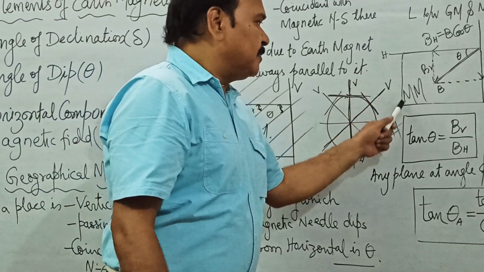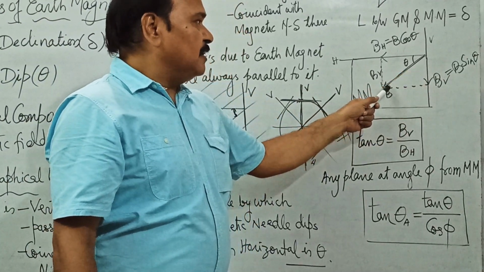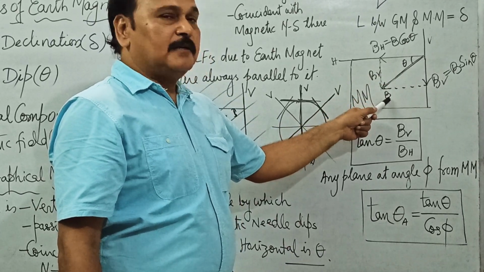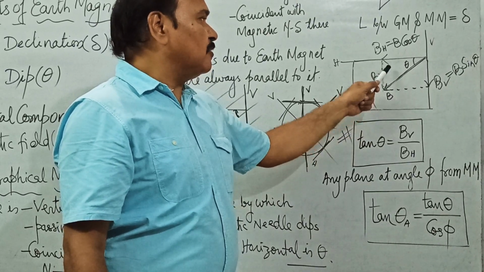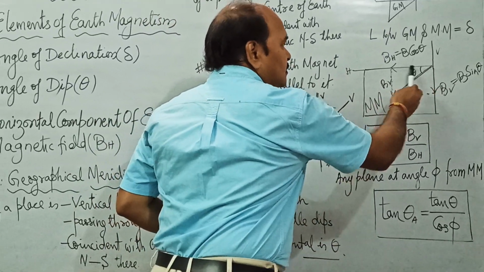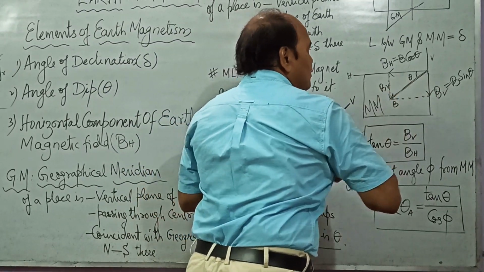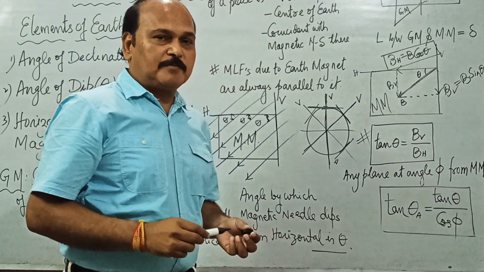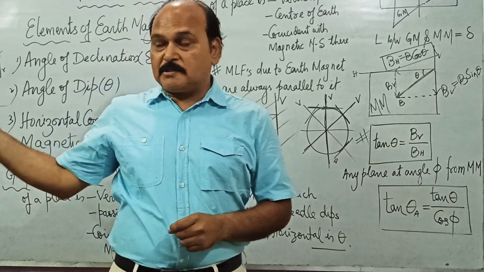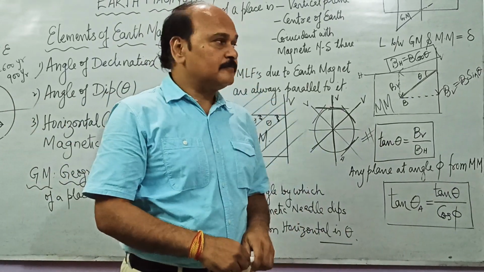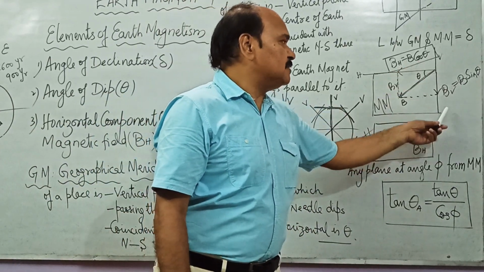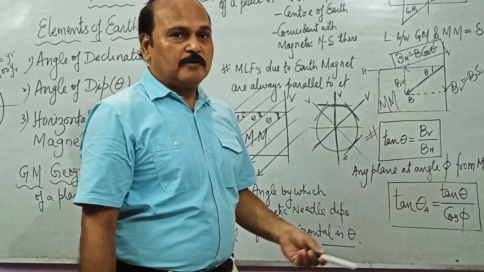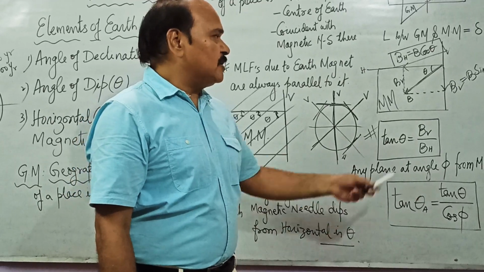Well, if this happens to be the magnetic meridian, this is the Earth's magnetic field, and this is the angle of dip, we have just understood. This is the true value of the magnetic field, say B. This B will have two components, one along the horizontal, that would be B cos theta. So B_H is equal to B cos theta, this is the horizontal component of the Earth's magnetic field and one of the elements of earth magnetism. The other component along the vertical is B sin theta, theta is the true angle of dip or simply angle of dip.